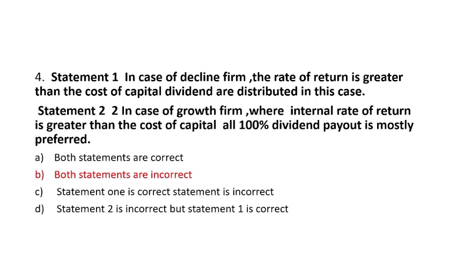Statement 1. In case of decline firm, the rate of return is greater than the cost of capital. Dividends are distributed in this case. Then statement 2. In case of growth firm, where the internal rate of return is greater than the cost of capital, all 100% dividend payout is mostly preferred.